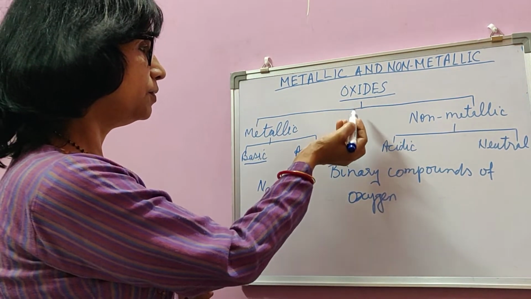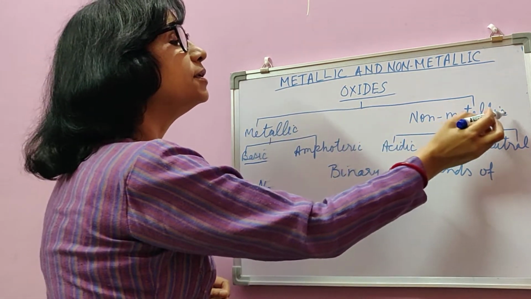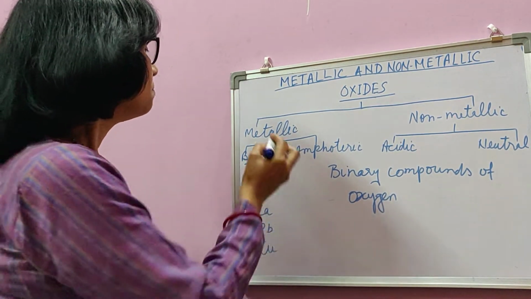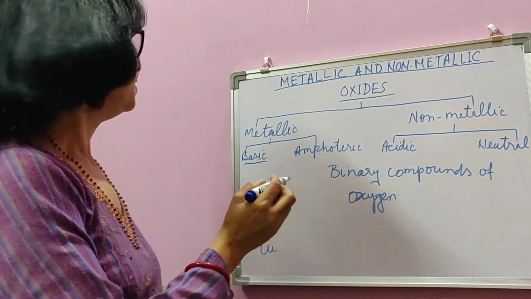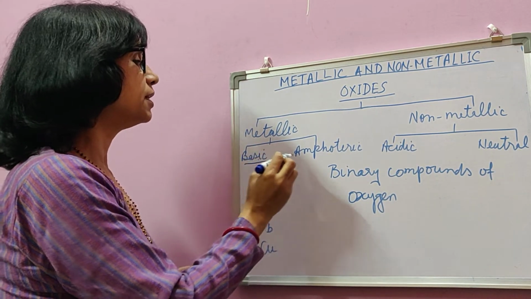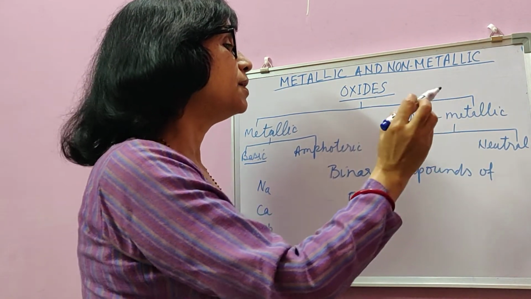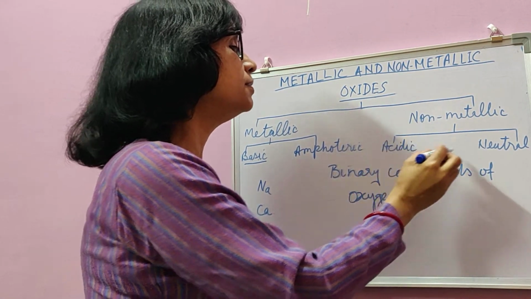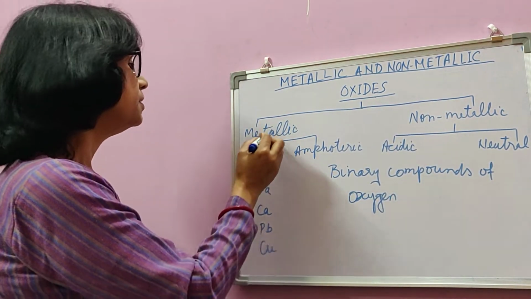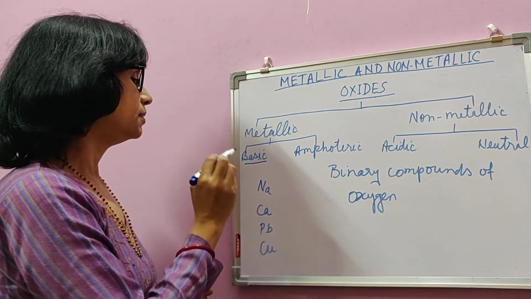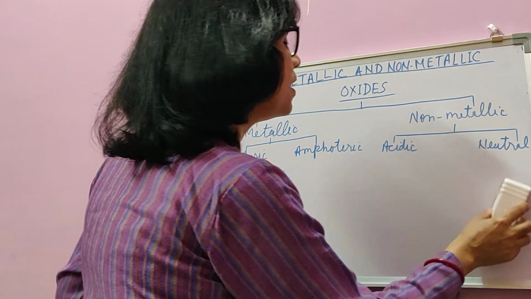So oxides may be classified into two categories: metallic oxides and non-metallic oxides. Metallic oxides, further on the basis of their chemical nature, may be classified as basic oxides and amphoteric oxides, whereas non-metallic oxides by chemical nature can be classified into two categories: acidic oxides and neutral oxides. We'll start with basic metallic oxides. Basic metallic oxides means metallic oxides which are basic by nature.